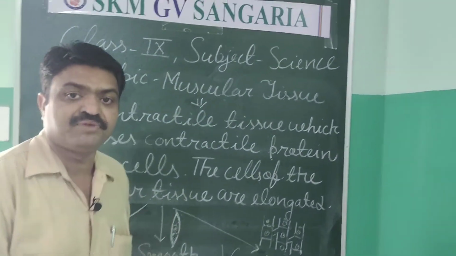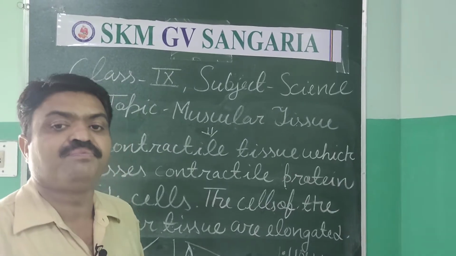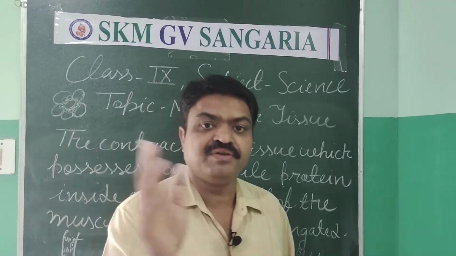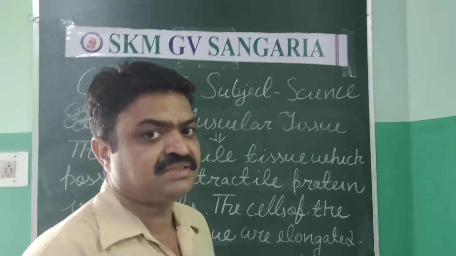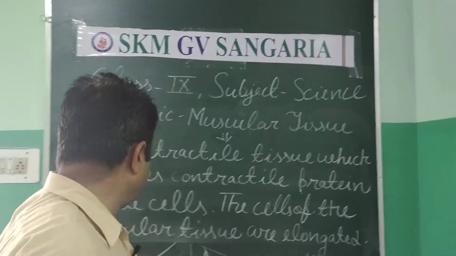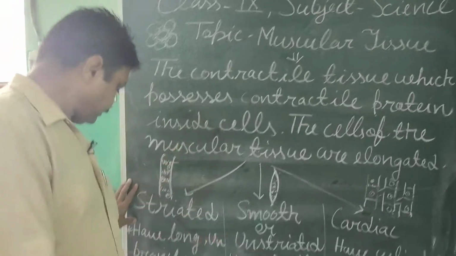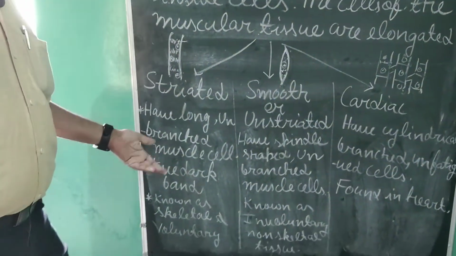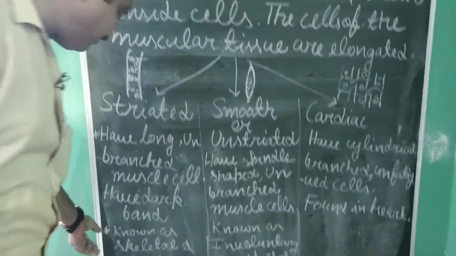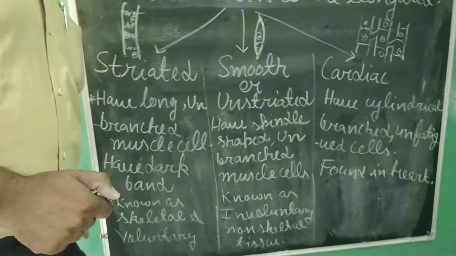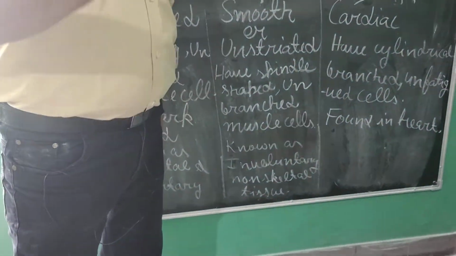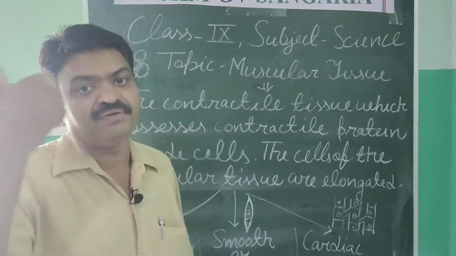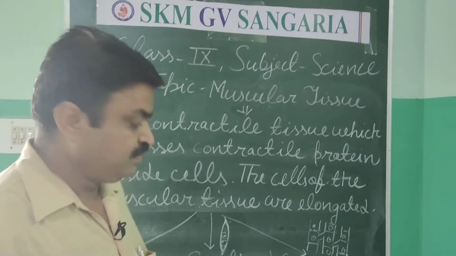With the help of that, we do different types of movement, like we run, we walk, we play, we speak, we write. All these actions are done with the help of this tissue only, students. It is also known as skeletal tissue. And why do we call it voluntary muscular tissue? Because this tissue is consciously controlled by our brain.